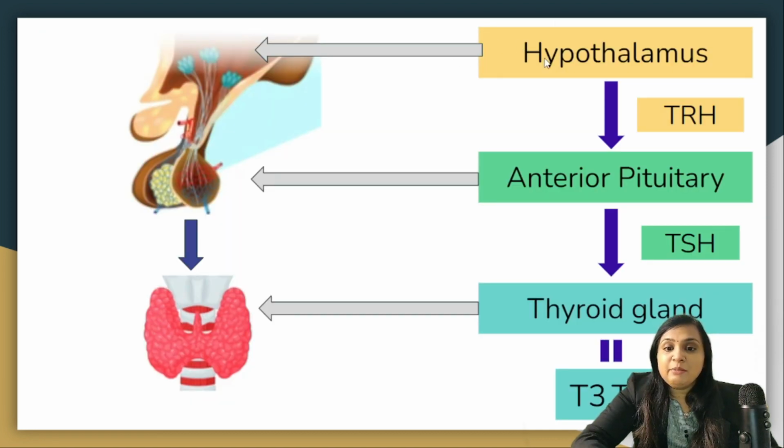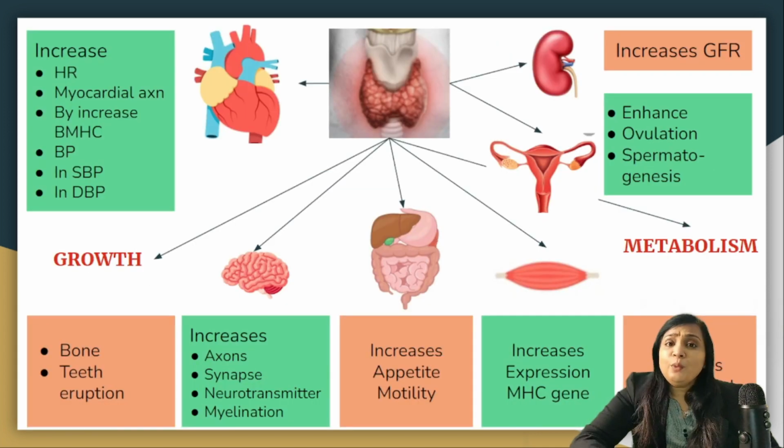It all starts with the hypothalamus. Hypothalamus secretes the thyrotropin releasing hormone which acts on the anterior pituitary, and then it releases the thyroid stimulating hormone which again acts on the thyroid gland to produce T3 and T4. So what are the functions of the thyroid hormone? The first function on the heart, that is cardiovascular system, is it increases the heart rate, increases the myocardial contractility by increasing the alpha myosin heavy chain. It increases the blood pressure, especially the systolic blood pressure, while it reduces the diastolic blood pressure.